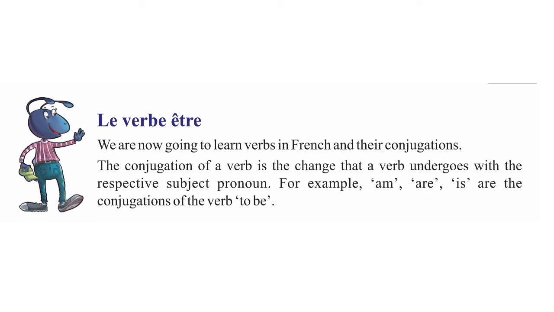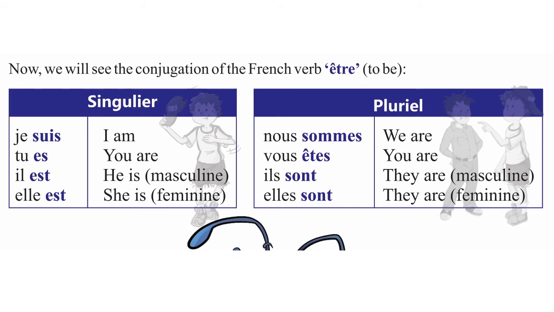Le verbe être. We are now going to learn verbs in French and their conjugations. The conjugation of a verb is the change that a verb undergoes with the respective subject pronoun. For example, am, are, is are the conjugation of the verb to be. The verb être means to be. Now we will see the conjugation of the verb être.